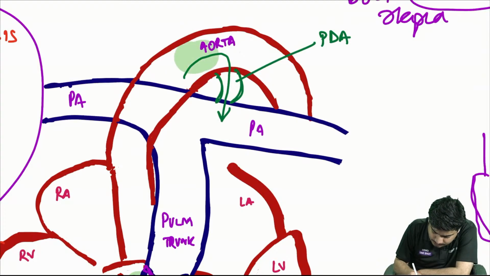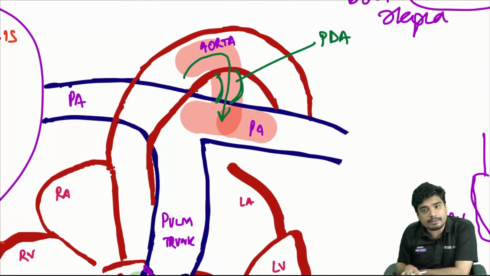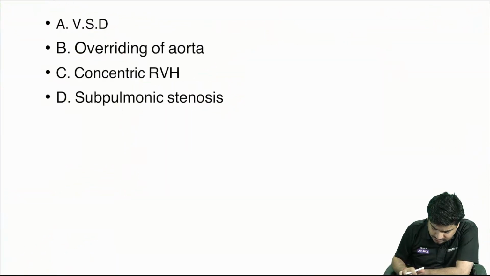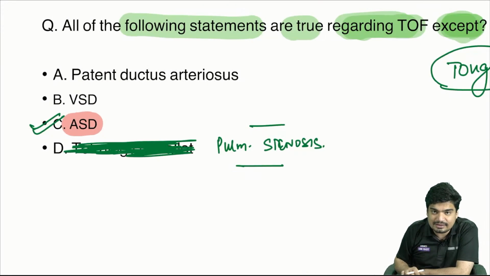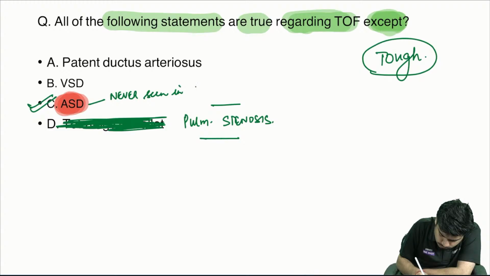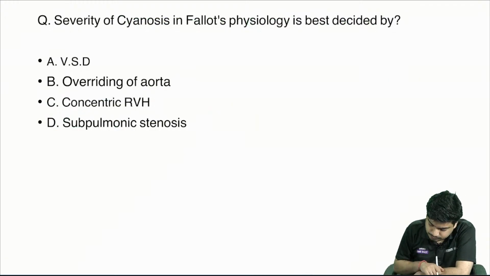This allows some amount of blood to go from aorta into the pulmonary artery. Because more blood is going into the pulmonary artery, cyanosis will decrease. So this is sometimes seen. ASD is never seen in TOF. So answer is going to be ASD.